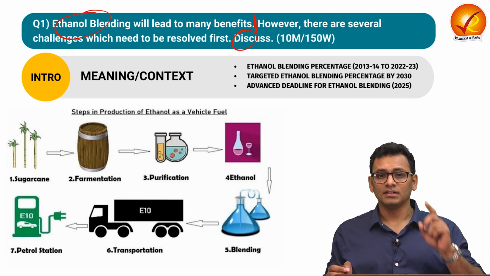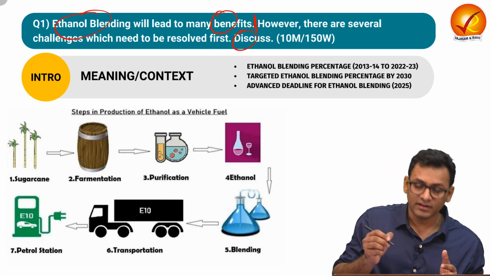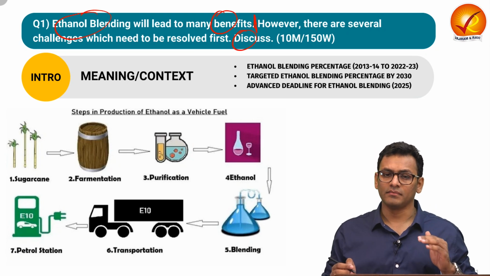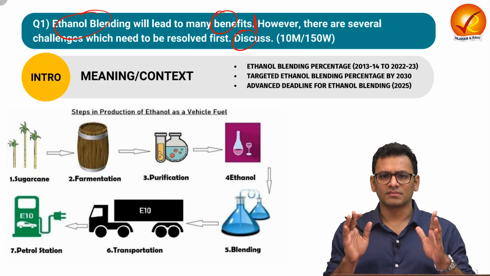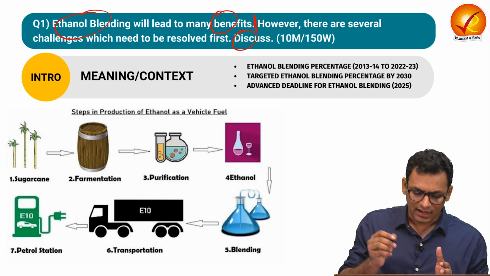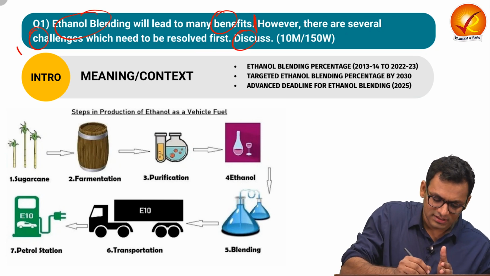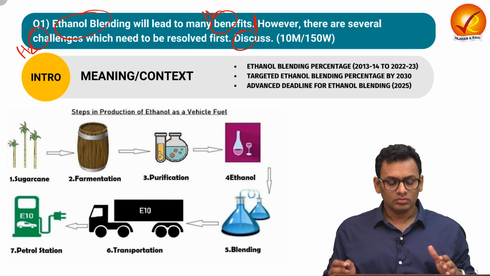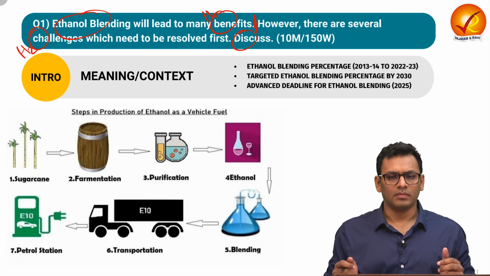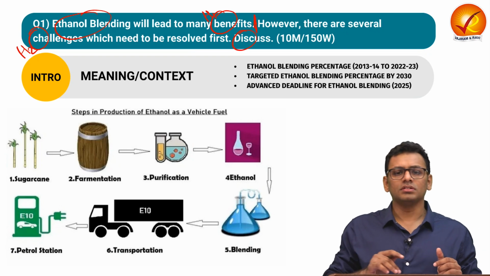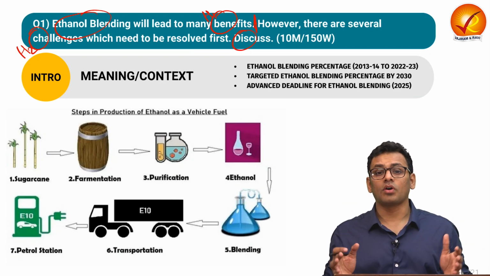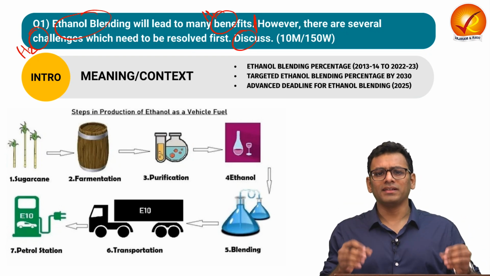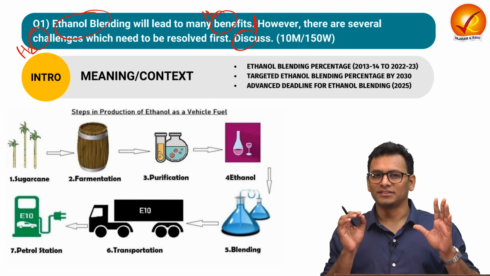Then in the body, the first heading will be about the benefits, where you can list 4 to 5 dimensions about the benefits and substantiate with examples. Then in the second heading, we are going to talk about the challenges with respect to the implementation of ethanol blending. And then in the conclusion, we can talk about certain measures already taken by government to augment ethanol blending. So let's start with the introduction.